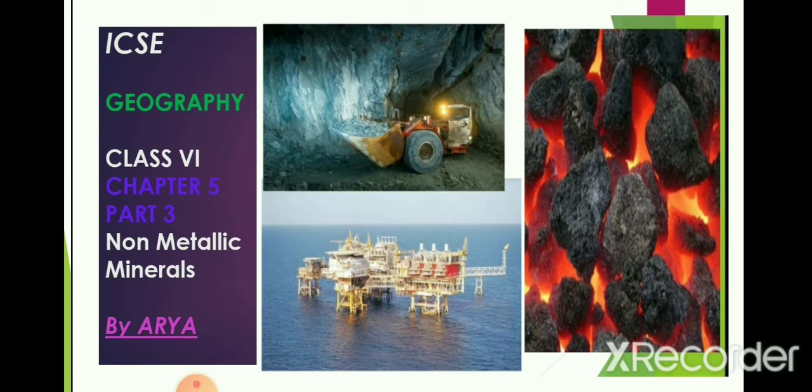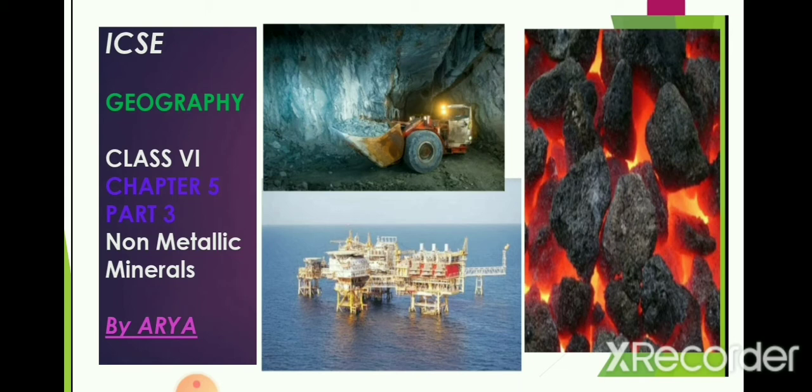Metallic minerals contain so many metals like gold, copper, iron, etc. And non-metallic minerals are like petroleum, coal, mica, etc. So this land surface or the lithosphere which we see around consists of many different types of minerals, metallic and non-metallic. So that is the introduction of our chapter.